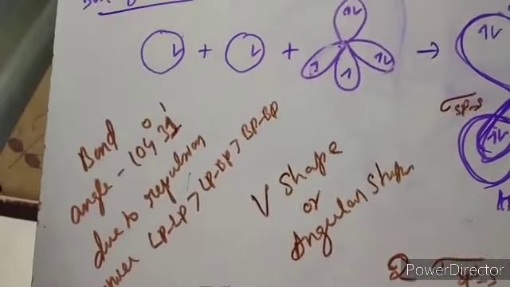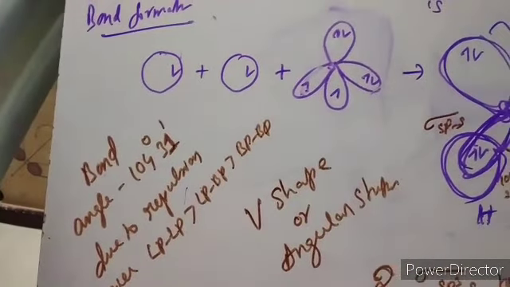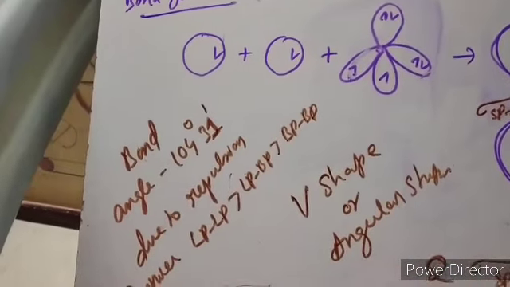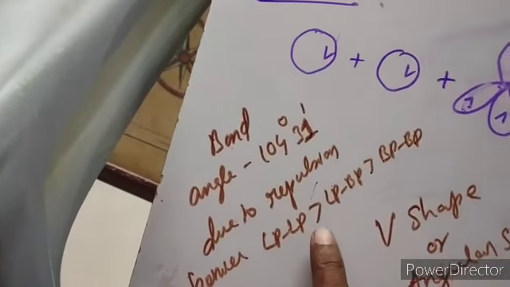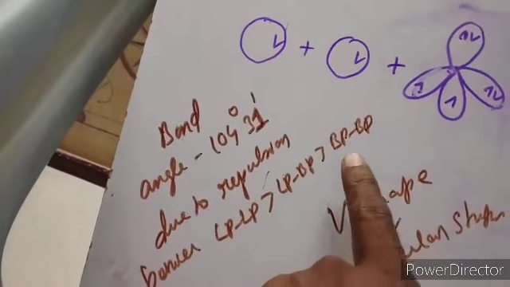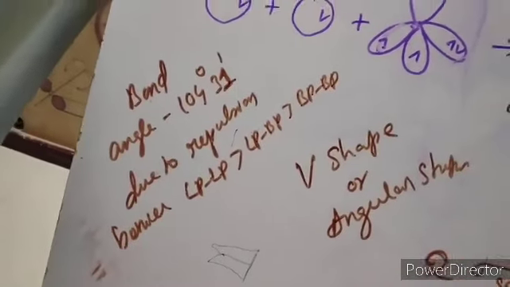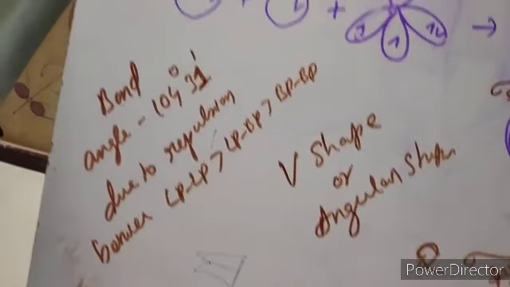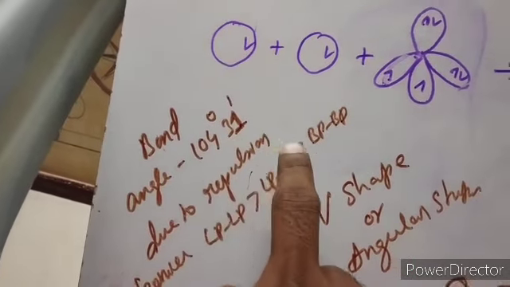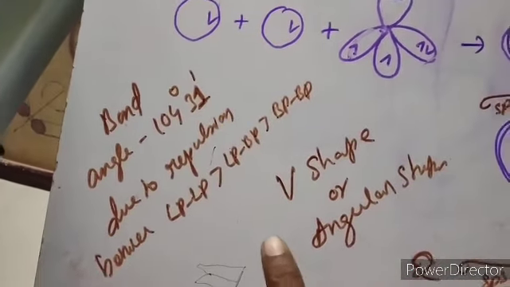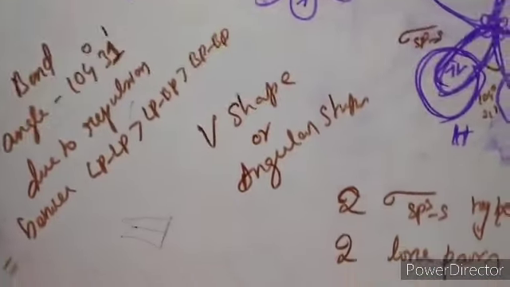So, as we know, there are repulsions between lone pair and bond pair. But the repulsion of lone pair with lone pair is more than lone pair with bond pair, which is more than bond pair with bond pair. So finally it comes into a stable structure with a bond angle of 104 degrees 31 minutes and attains a V shape or angular shape.